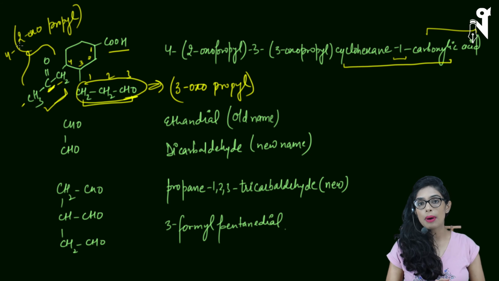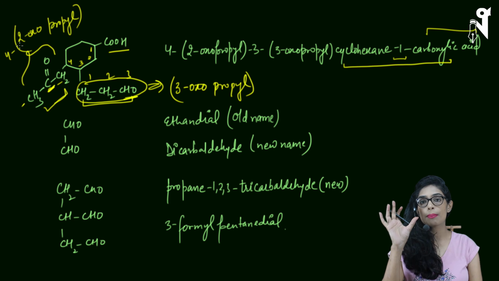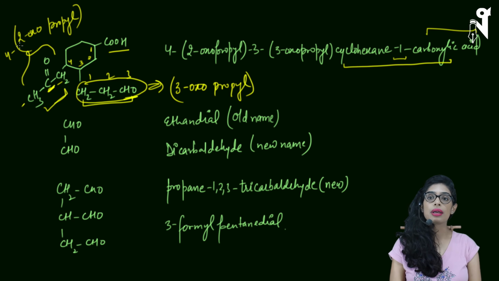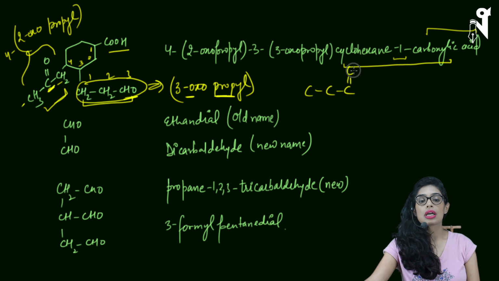writing a name from a compound is easy, but when a compound is given and you have to convert it to a name, how will you figure out where the ketone is present and where the aldehyde is present when the prefix is the same? Let me explain. Look at this: propyl is there, and on the third position is oxo. That means on the last carbon there is an oxygen present. So if it is a 3-membered carbon chain, on the last carbon there is oxygen.